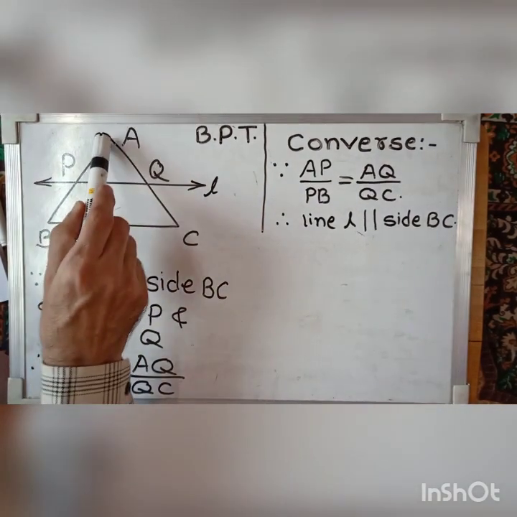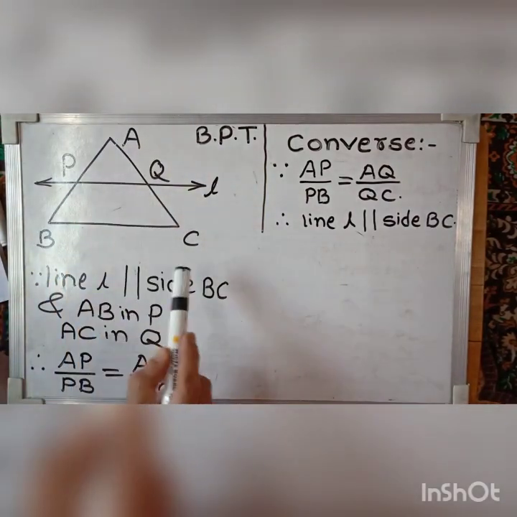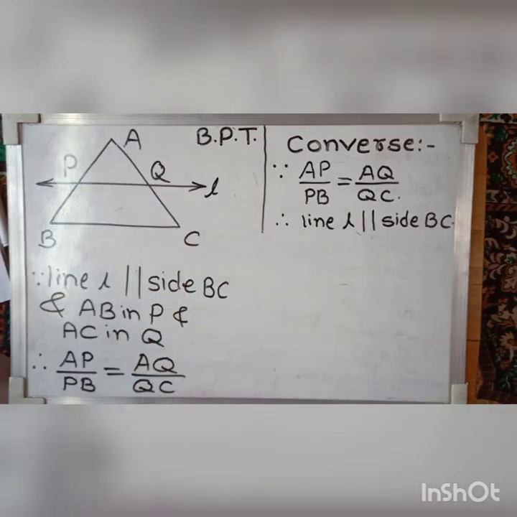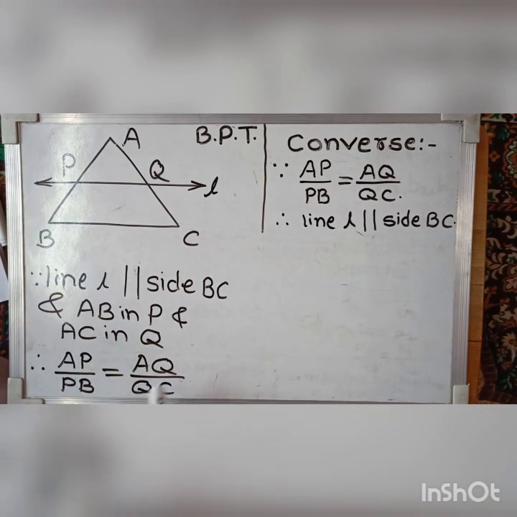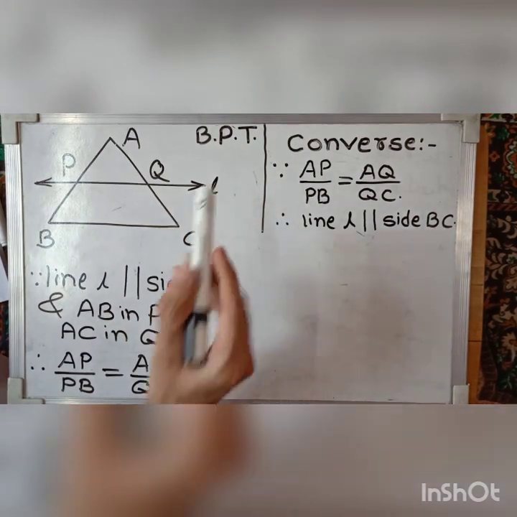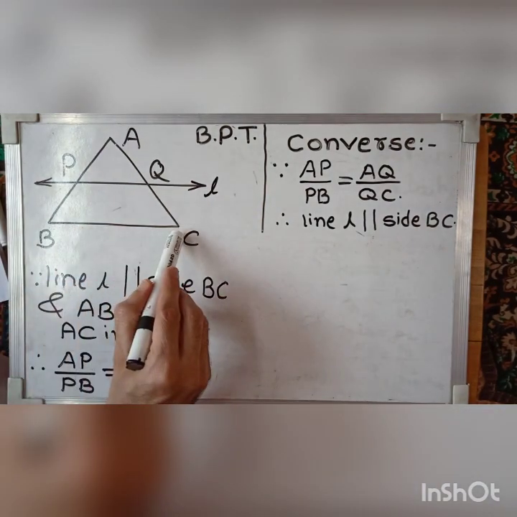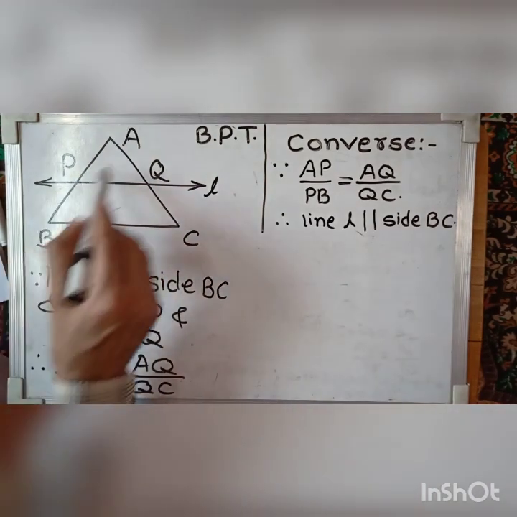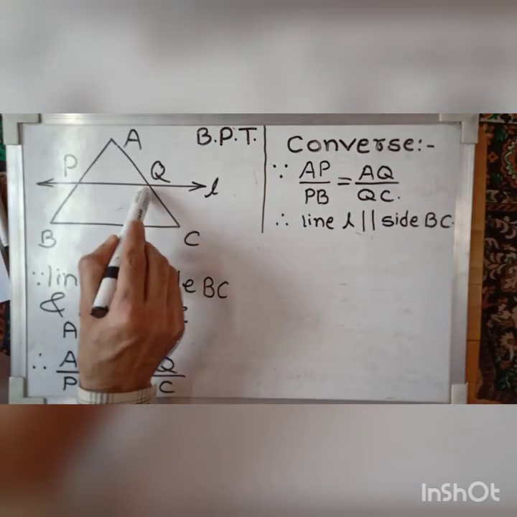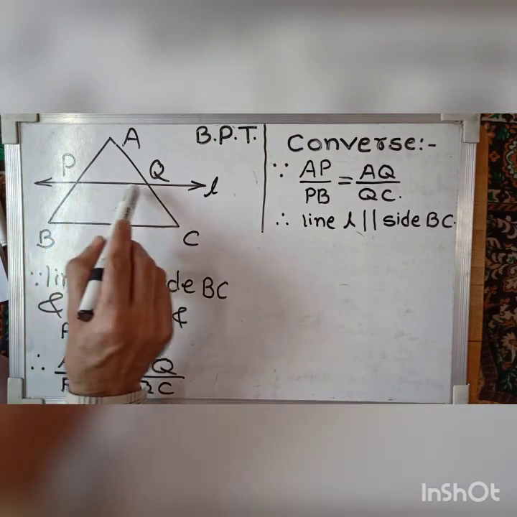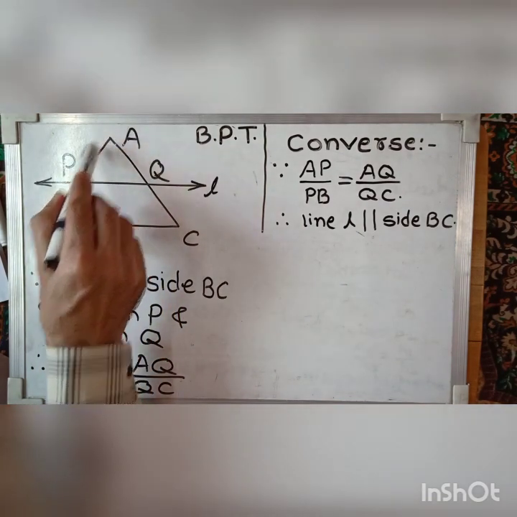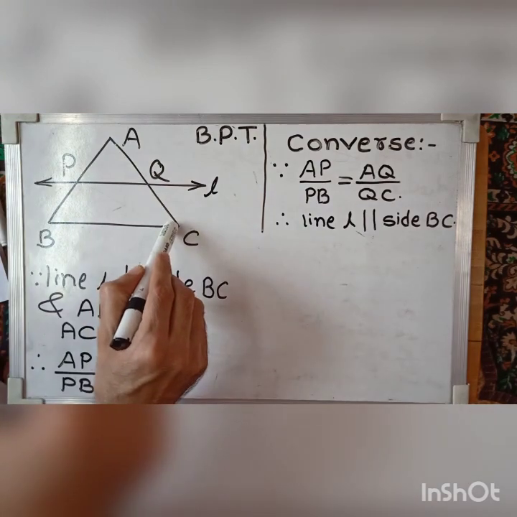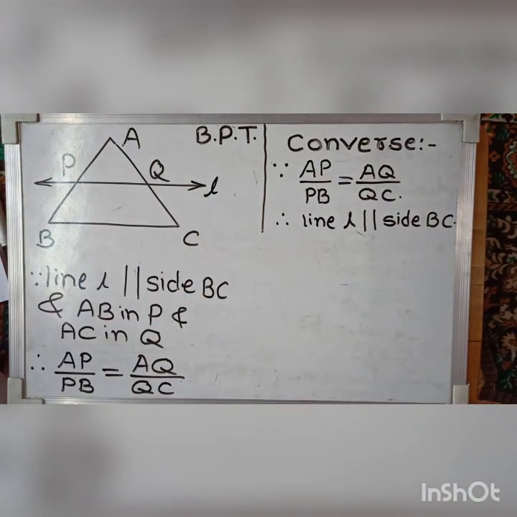Then we get AP upon PB is equal to AQ upon QC. That is the statement of the theorem. If a line is parallel to one side of a triangle and intersects the remaining two sides in two distinct points, then that line divides these two sides in the same ratio.